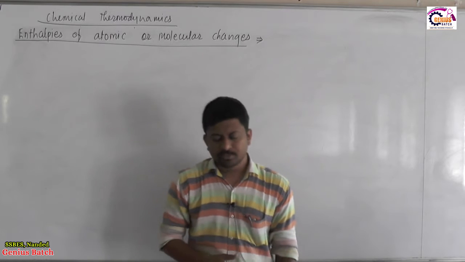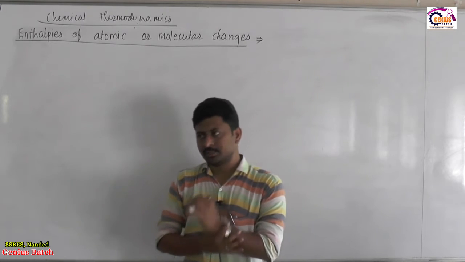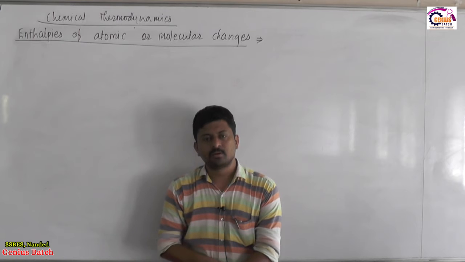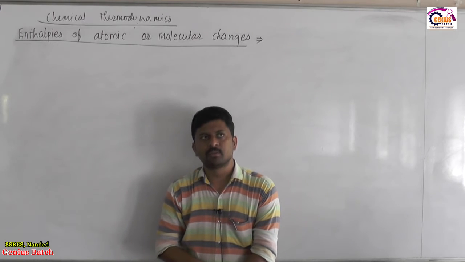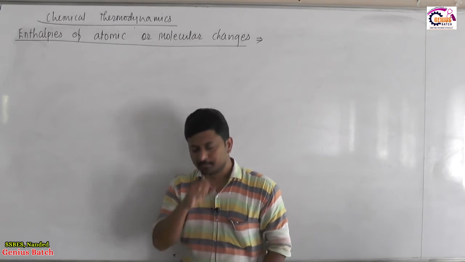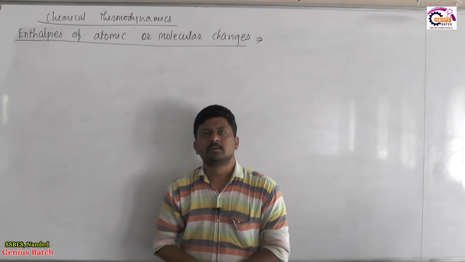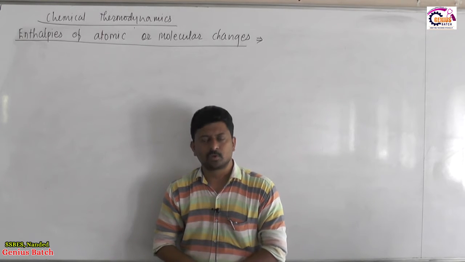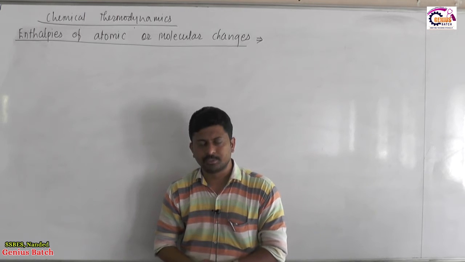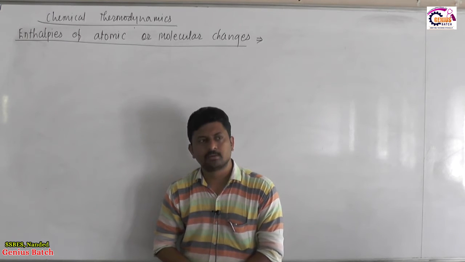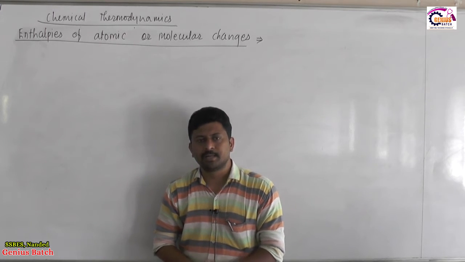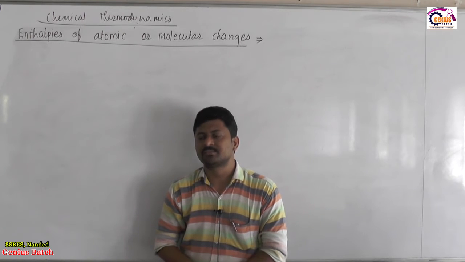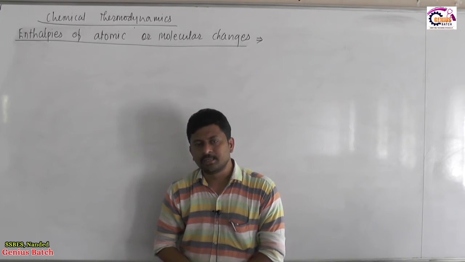In all, 6 different phase transition processes are there, which involve melting or fusion, vaporization, condensation, solidification, sublimation and reverse sublimation.